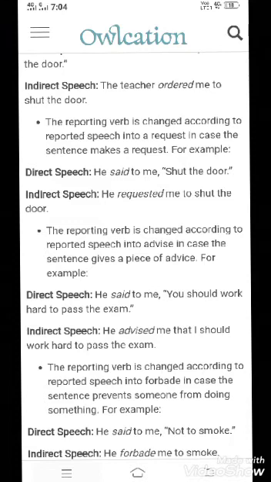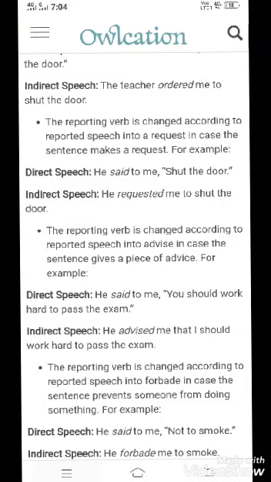So the next sentence we shall see is an example of advice. He said to me, you should work hard to pass the examination.